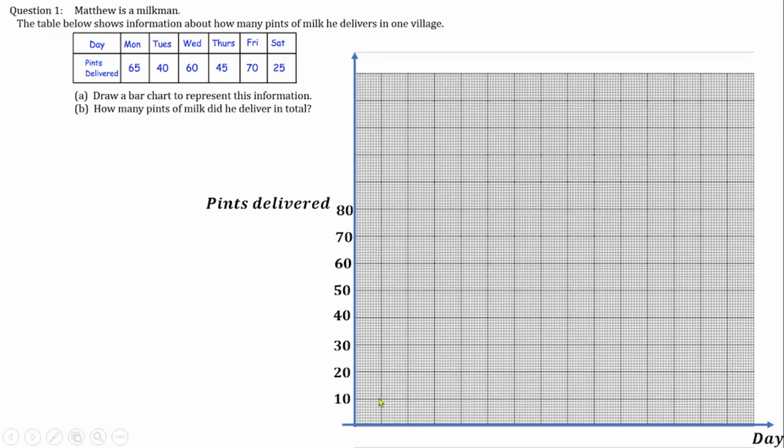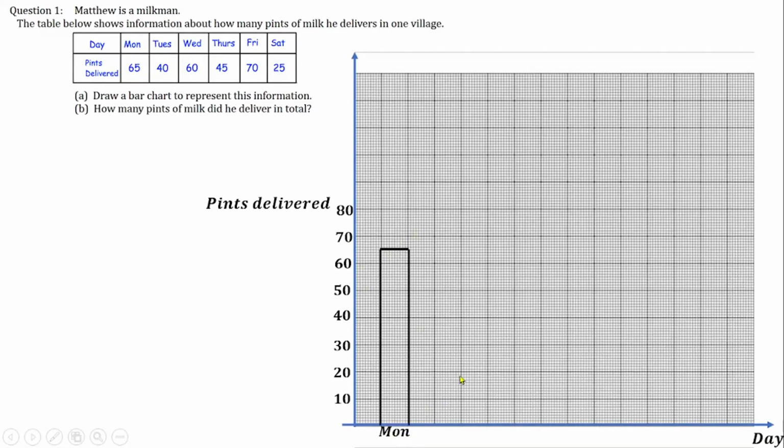So for the first one, the frequency is 65. I'll draw my bar between 60 and 70, so in between 60 and 70, the middle will be 65. I'll draw a straight line, then close the bar here, then close the top. So you can see now this is the rectangle representing Monday. The person delivered 65 pints of milk on Monday, which is represented by this bar.